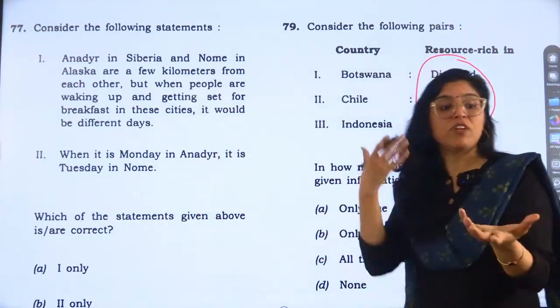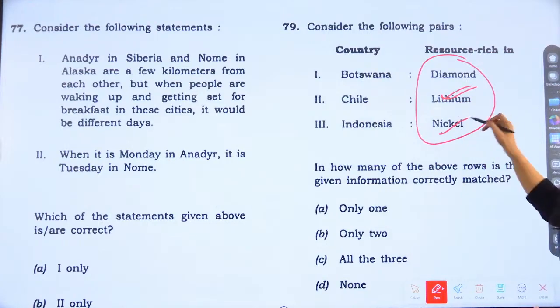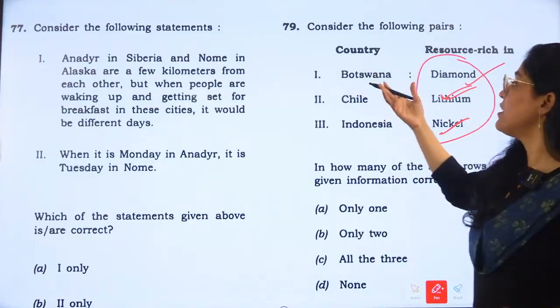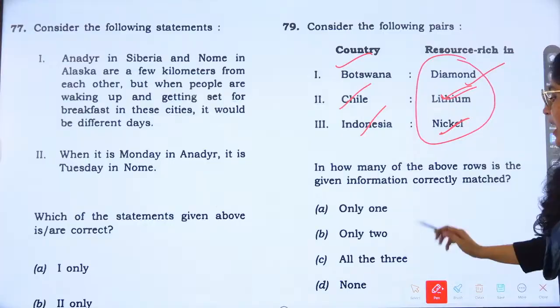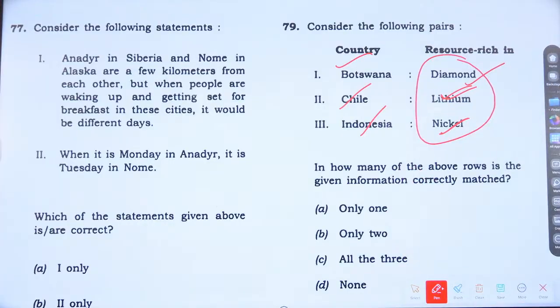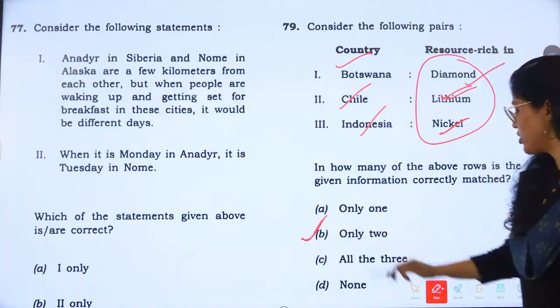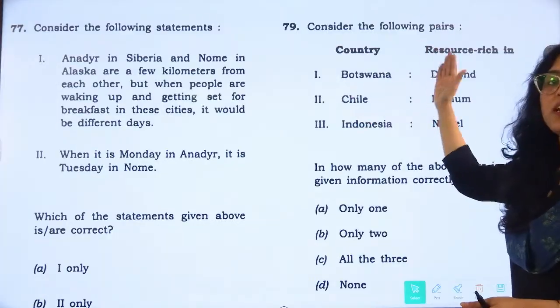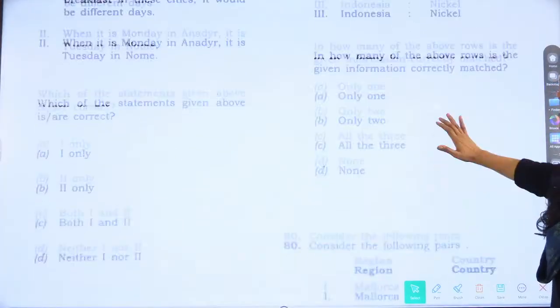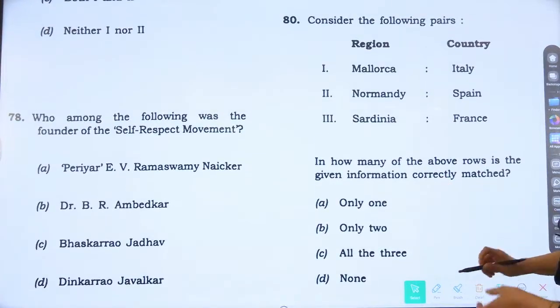And major producers of some of these reserves are in news. Lithium, nickel, which are very important. Diamond is in news since 3-4 years, right? Many times it is in news. Now countries they have given Botswana, Chile, and Indonesia, and then we have to find the answer that in how many of the above rows is the given information correctly matched. So answer would be only 2, and you tell me which country is resource rich in what kind of resource. Okay, so you give me the answer in the comment section.